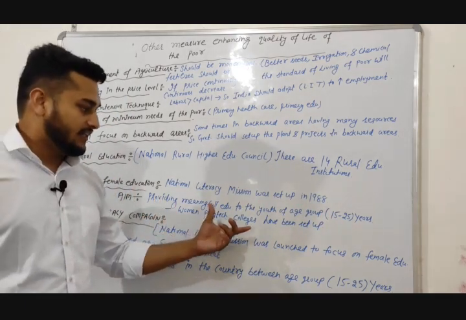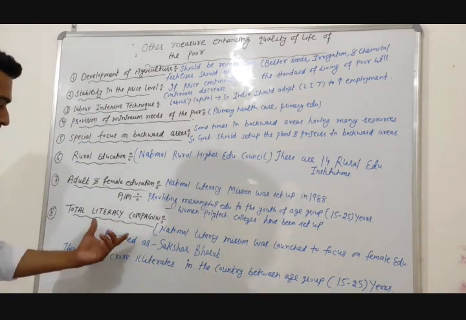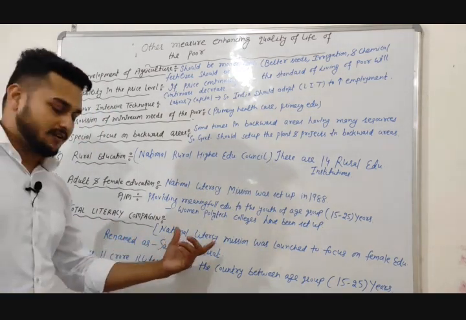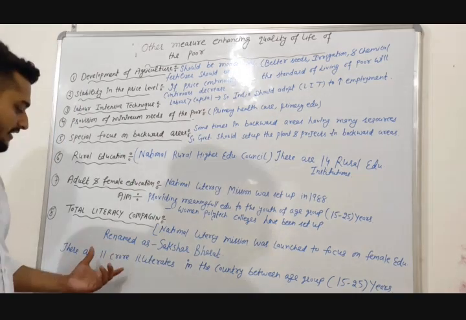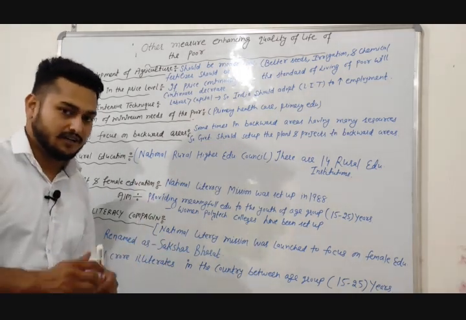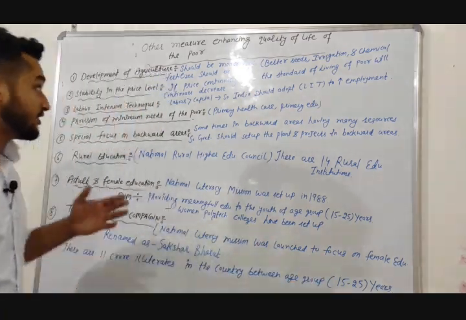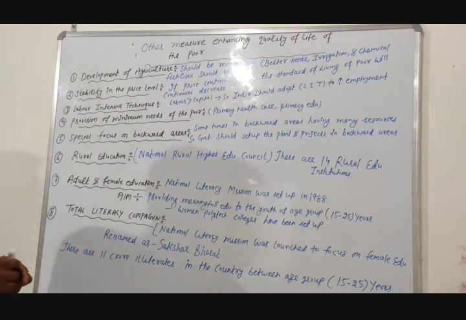Women Polytechnic Colleges have been set up, and it was renamed Saakshar Bharat. There are 11 crore illiterates in the country between the age group of 15 to 25 years. So this is another measure for enhancing